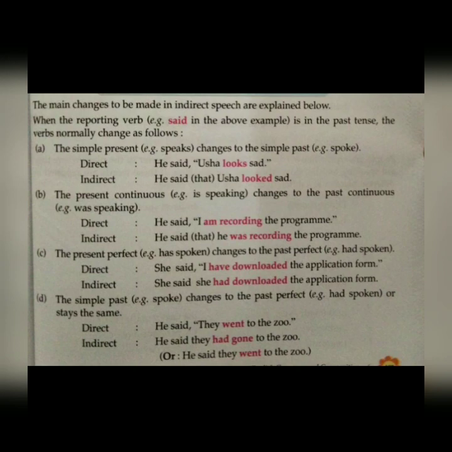The present continuous changes to the past continuous, or we can say that the verb is, am, are will change into was, were. The present perfect changes to the past perfect, or we can say that has, have will change into had. And the simple past changes to the past perfect, or it can stay the same. The simple past, meaning the second form of the verb, changes into had plus the third form of the verb, or it can stay the same.